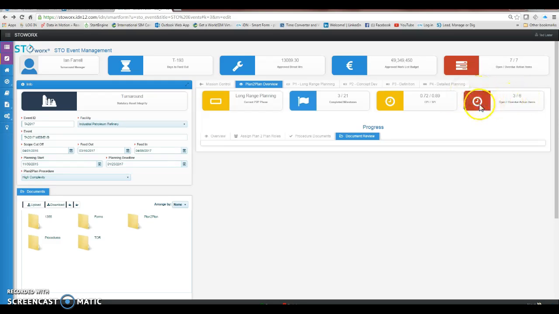And that is the reason why this is colored red. Once I clear up my overdue items, this will return to yellow. Once I clear off all my action items, this will return to green.